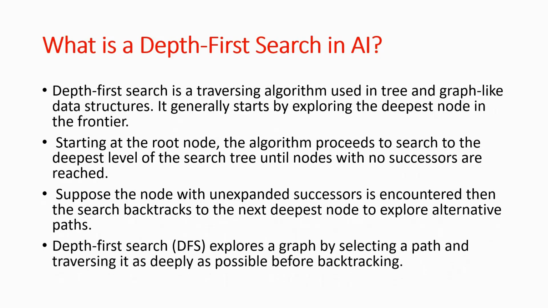So depth first search, DFS, explores a graph by selecting a path and traveling it as deeply as possible before backtracking. So DFS always goes deep first. It follows one route all the way before going back and checking the others, right? That is the key idea: go to the depth first. So we can say that